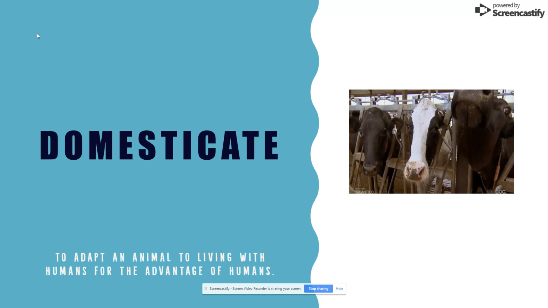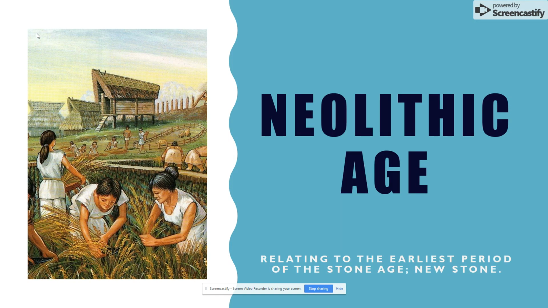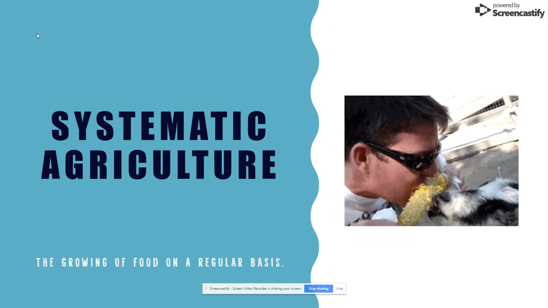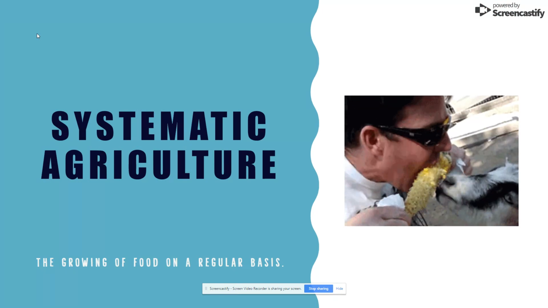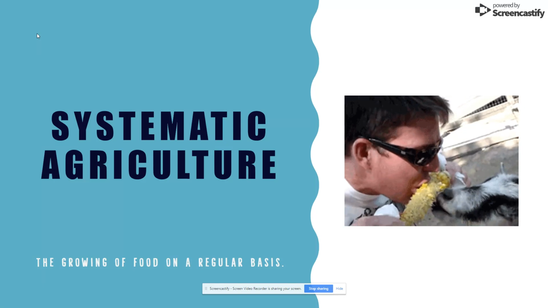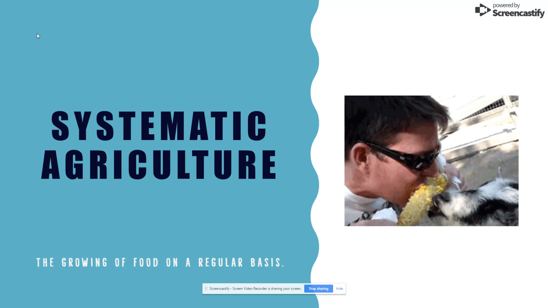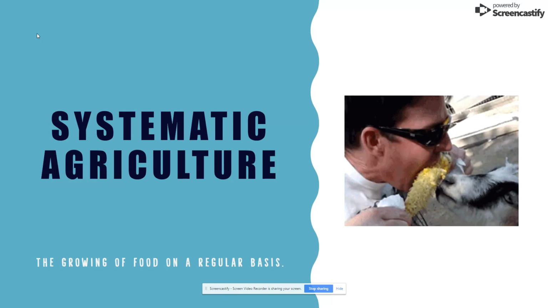Domesticating, as I mentioned, has come about during the Neolithic time period. This Neolithic age is referred to as relating to the latest period of the Stone Age, meaning new stone. Along with the domesticating of animals, systematic agriculture is going to come about. Systematic agriculture is taking place during the shift between nomadic societies to the settlement. So instead of being in nomadic groups traveling around from place to place, people are really going to start living in one place.